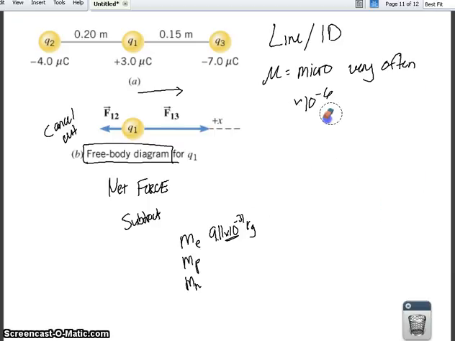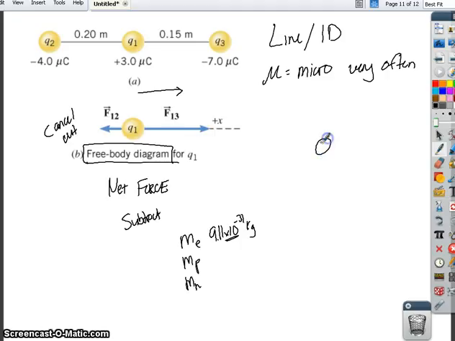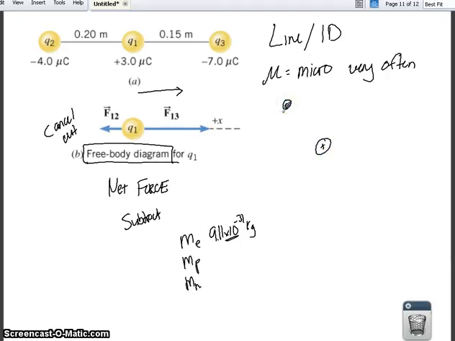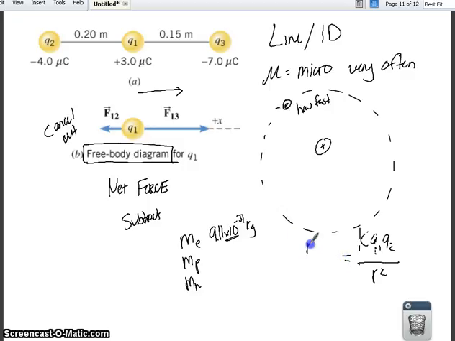Another thing, very common: we have a proton and we have an electron, negative, going around the proton. We know the charges on each one of these. We want to know how fast it's moving. Well, this is moving in a circle, so this is centripetal force. So we can set our equation k Q1 Q2 over r squared equal to m v squared over r, because this electron is moving in a circle.